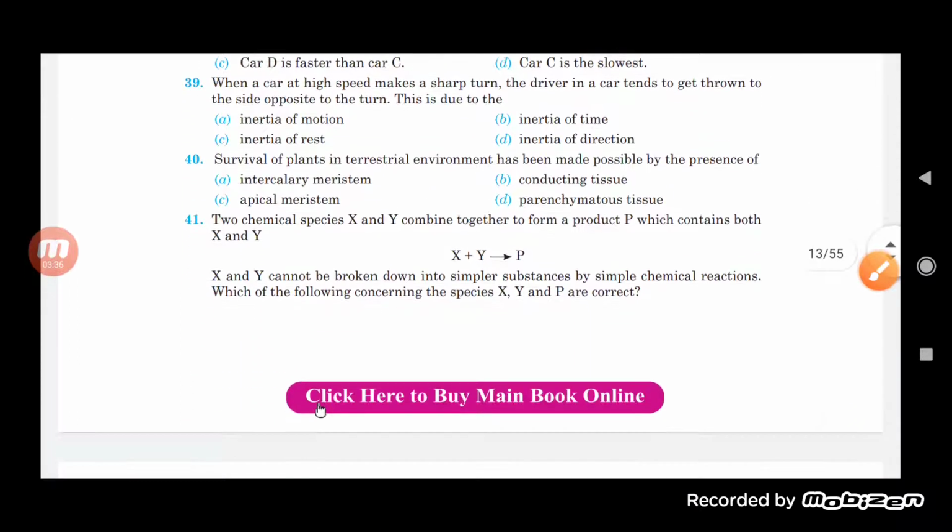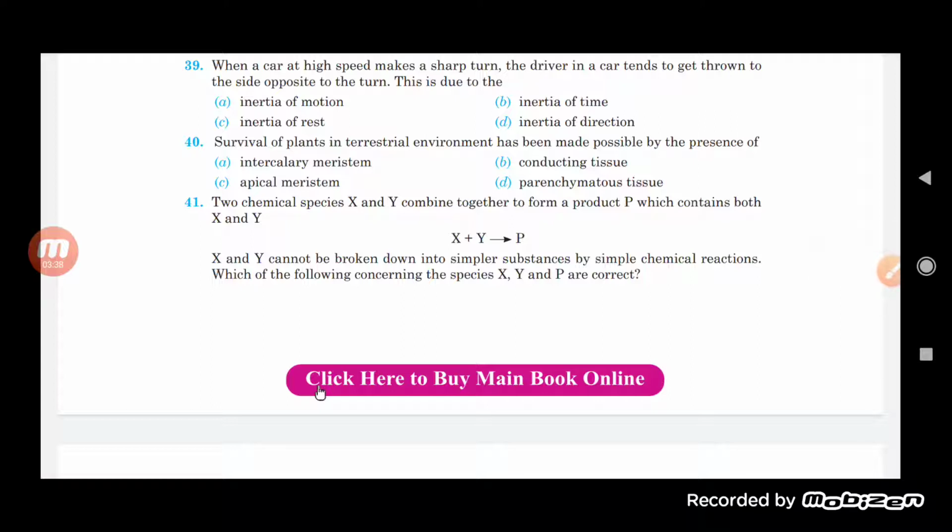Okay, now let us see the next one, that when a car at high speed makes a sharp turn, the driver in the car tends to get thrown to the side opposite to the turn.